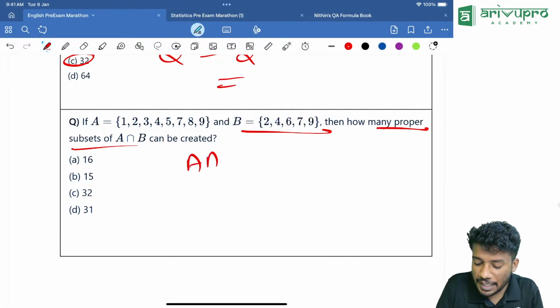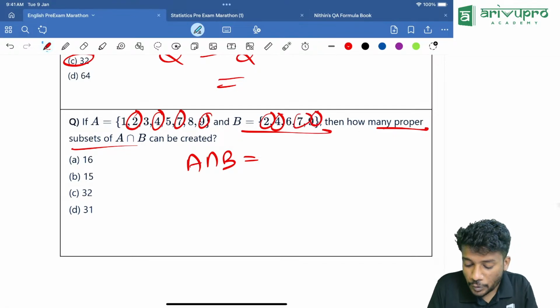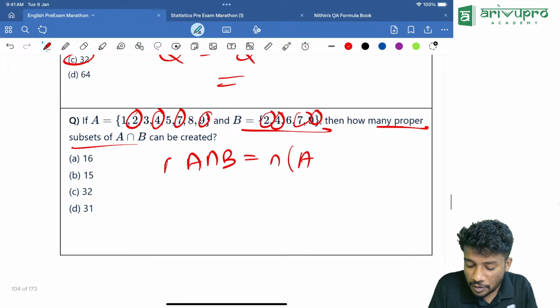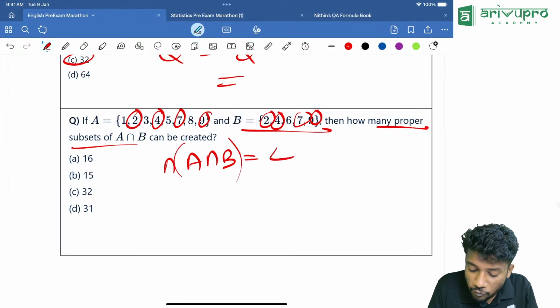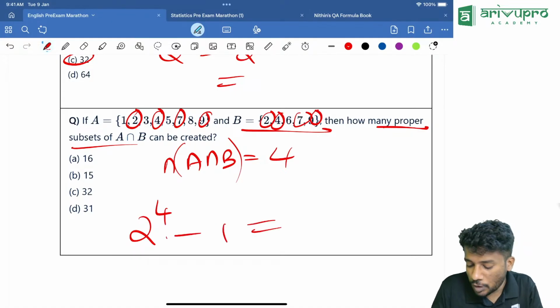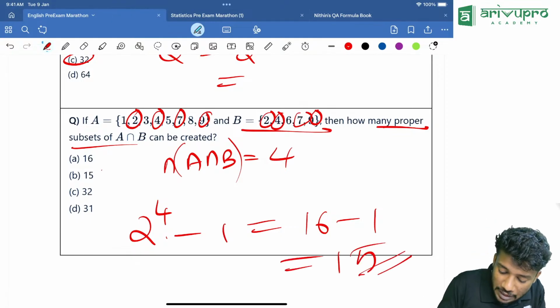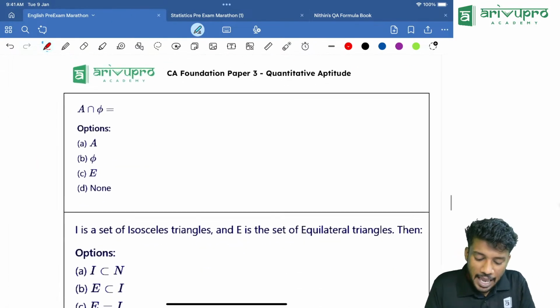First we will find A intersection B. What is common in everything? Intersection. 2 is common, then 4 is common, then 7 is common, then 9 is common. So n of A intersection B is how much? 4. That means we will take 2 raised to 4, which is the proper set, right? That means 2 raised to 4 minus 1, which is equal to 16 minus 1. Answer is 15. Option B is our answer.